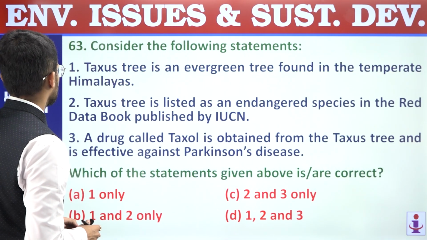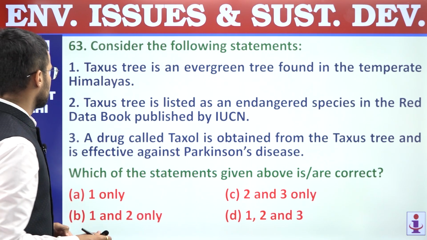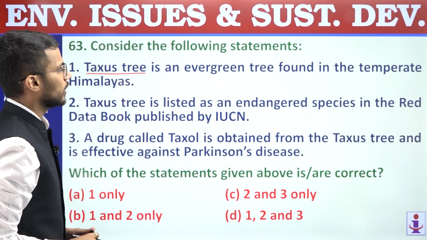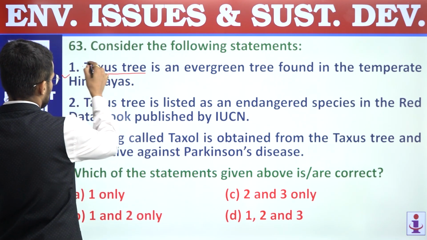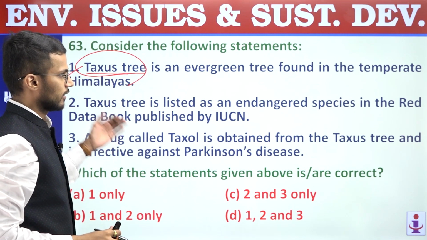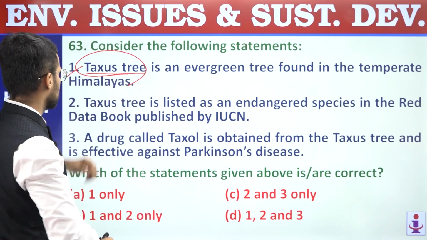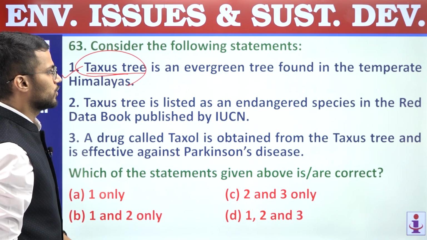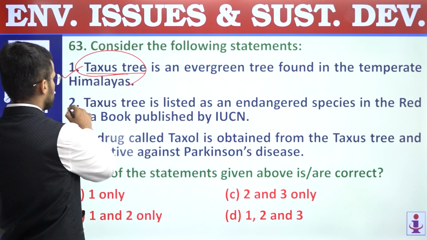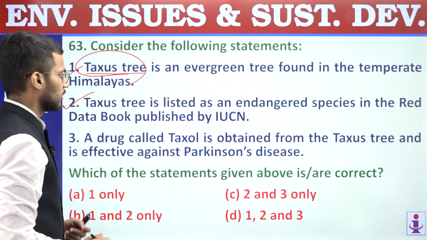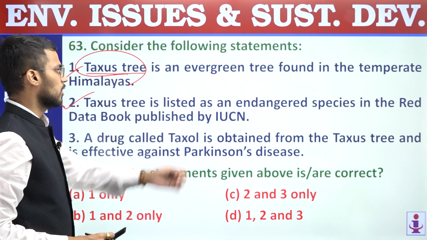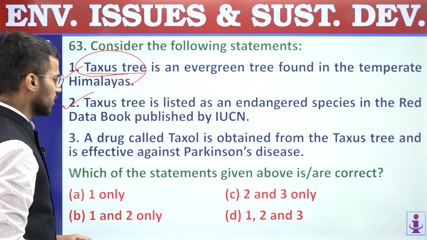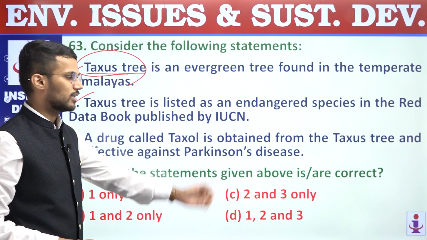Next question, question number 63. Consider the following statements. First, Taxus tree is an evergreen tree found in the temperate Himalayas. So this statement regarding Taxus trees is correct because they are found in temperate regions in Himalayas. Second, Taxus tree is listed as endangered species in the Red Data book published by IUCN. So that is also a correct categorization of Taxus tree as per IUCN. Third, a drug called Taxol is obtained from the Taxus tree and is effective against Parkinson's disease.